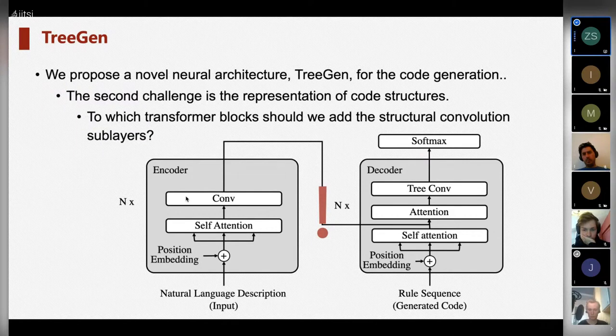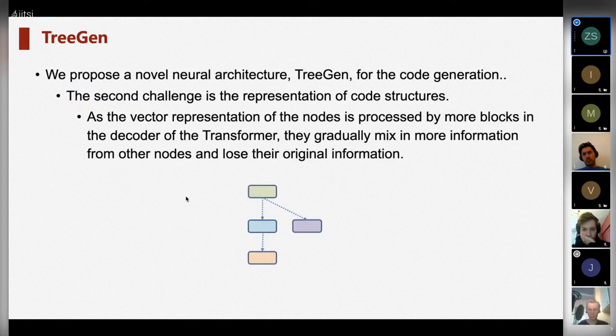It seems natural to add the sublayers to all transformer blocks. However, we find that as the vector representation of the nodes is processed by more blocks in the decoder, they gradually mix in more information from other nodes and lose their original information.